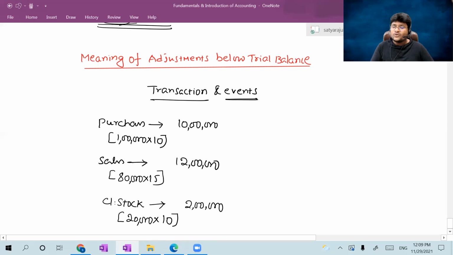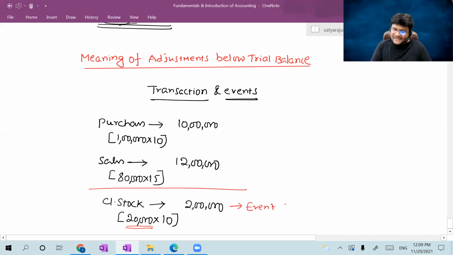Sir, when can you derive the closing stock? My question is, when can you derive the closing stock? Only after recording purchases and sales at the end of the year can you derive the closing stock. Will you agree? For example, the closing stock was 20,000 units, multiplied with cost, which is 2 lakhs, which is an event. Will you agree, all of you?